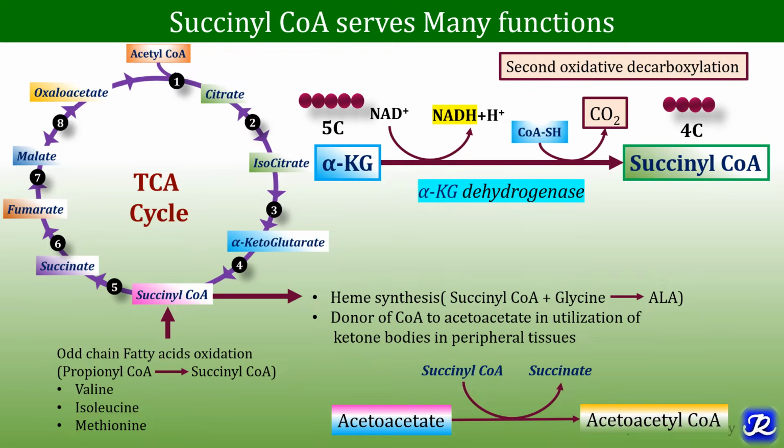First function is heme synthesis. This succinyl-CoA combines with glycine to form aminolevulinic acid, and this is the first step of heme synthesis, which requires succinyl-CoA. Second, this succinyl-CoA is a donor of coenzyme A to acetoacetate in utilization of ketone bodies in peripheral tissue. So the coenzyme A group is donated to this acetoacetate to form acetoacetyl-CoA, and this reaction is catalyzed by the enzyme thiophorase. Now what is the inhibitor of this enzyme alpha ketoglutarate dehydrogenase? Arsenite. Arsenite is the inhibitor of enzyme alpha ketoglutarate dehydrogenase.